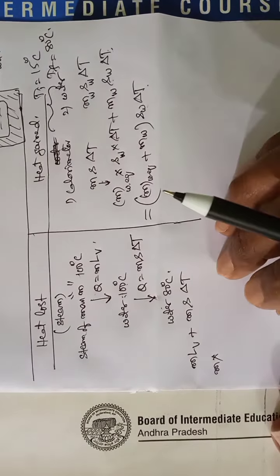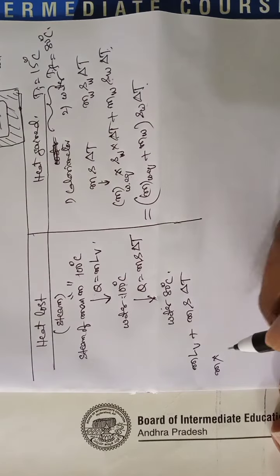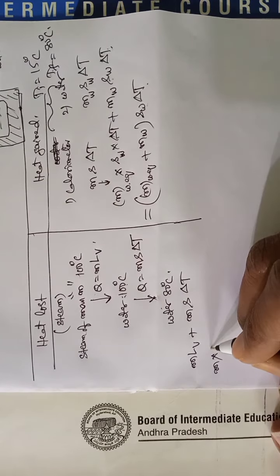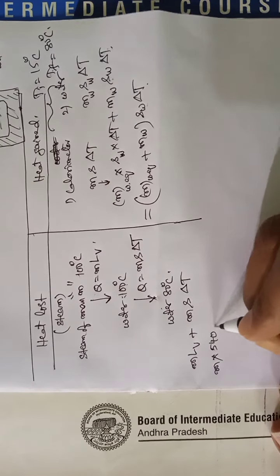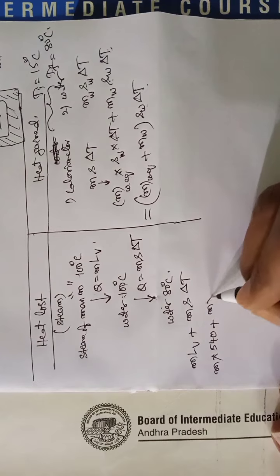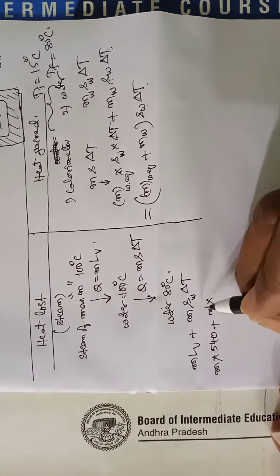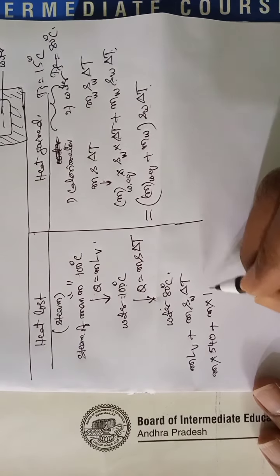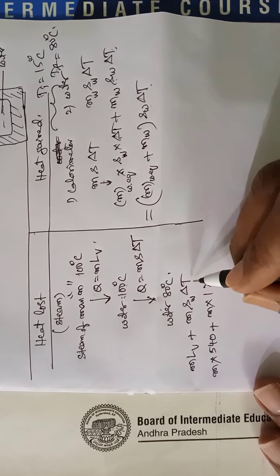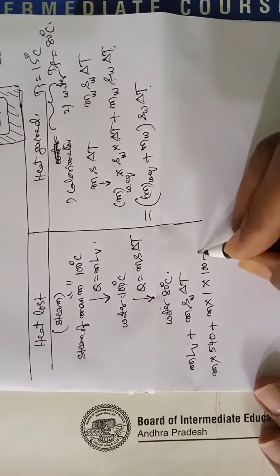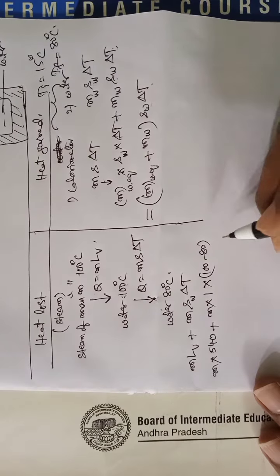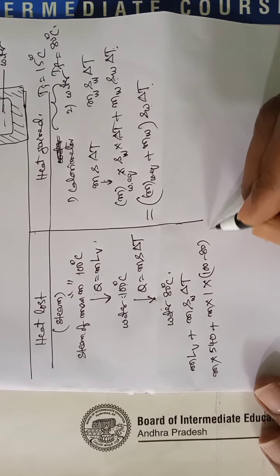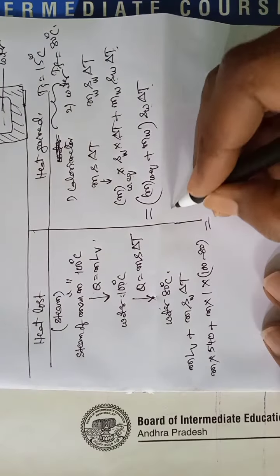Let us substitute the values in CGS system only. So LV 540. Water 1 calorie per gram. Change in temperature 100 minus 80.